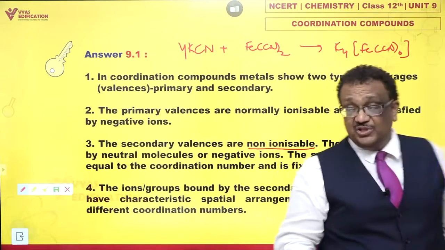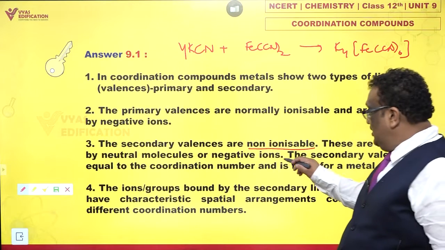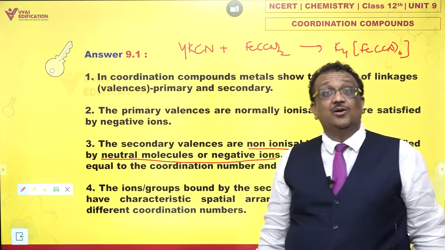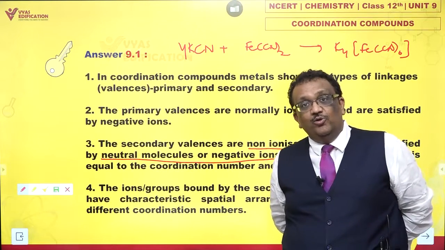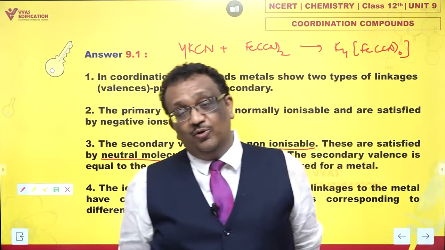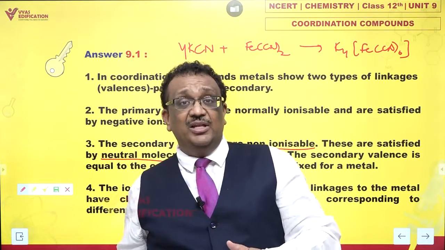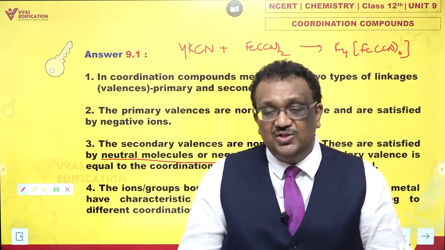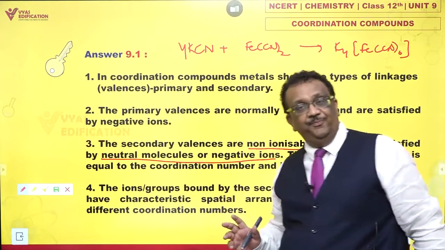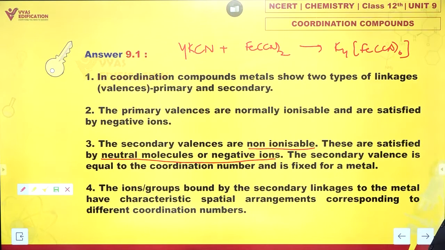Okay. And anything special? Yes. They are satisfied by neutral molecules or negative ions. Now these neutral molecules or negative ions these days are called ligands. Werner did not use the term ligands, but he meant the same. The secondary valence is equal to the coordination number and it is fixed for a metal. Let me warn you, Werner himself did not use the term coordination number, but he just used the term secondary valency. And what Werner used to call secondary valency is now, after roughly 100 years, what we call a coordination number. Yes, that becomes fixed for a given metal ion.